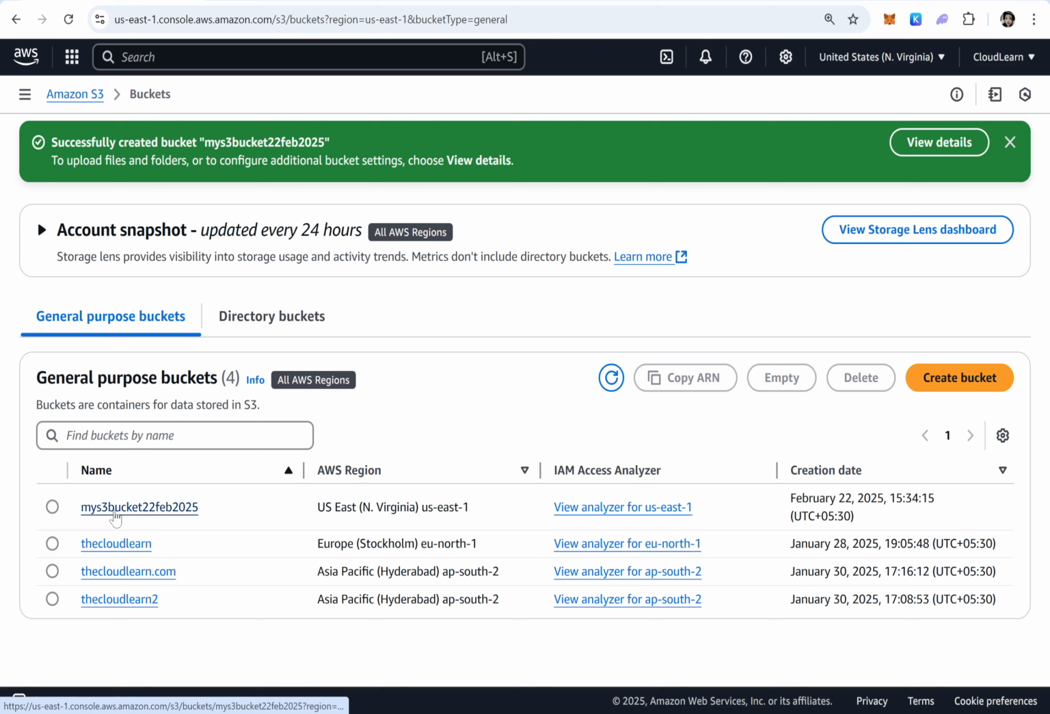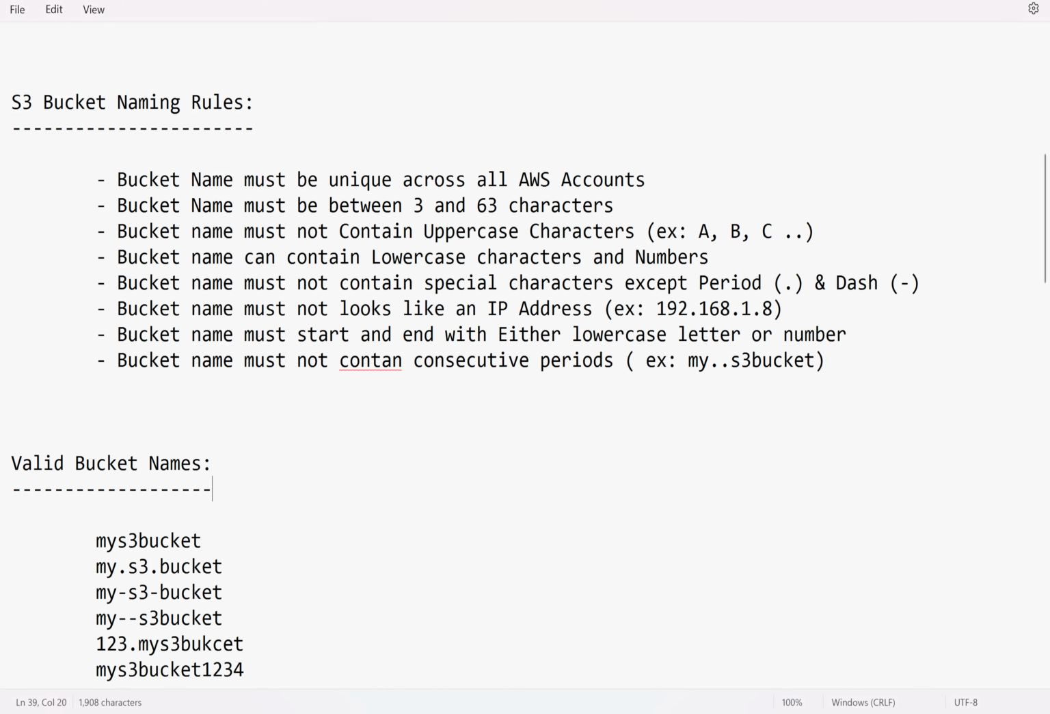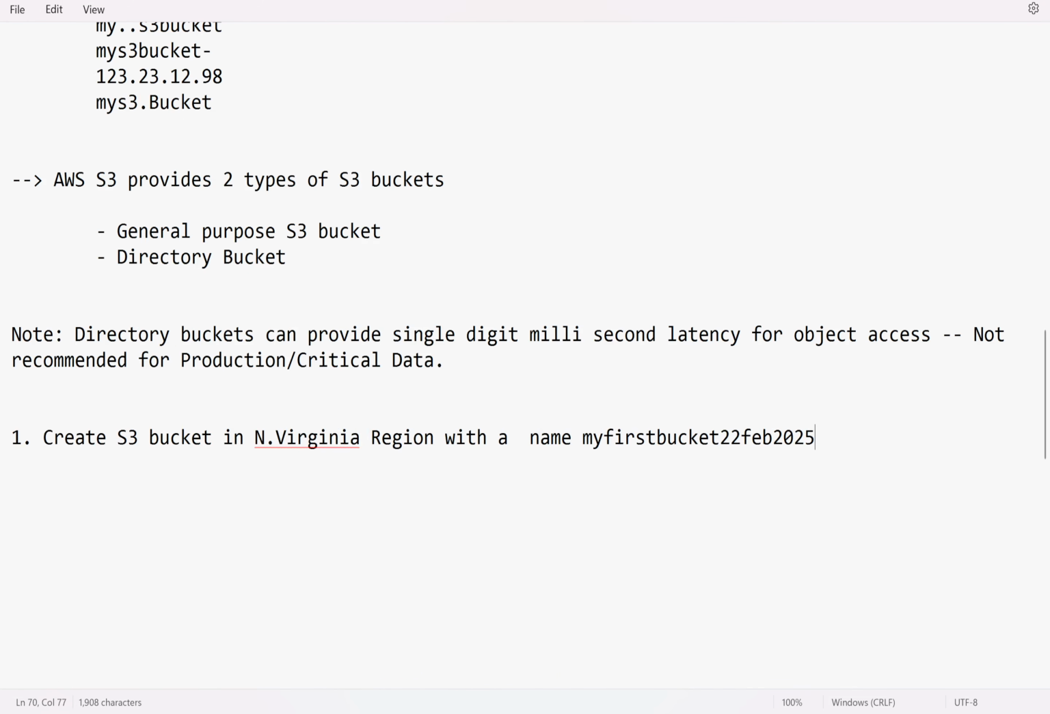See here, this is the bucket, my S3 bucket 22 Feb 2025, region Northern Virginia, US East 1, and creation date February 22, 2025. Now let us upload one object. How to upload an object into the S3 bucket? Upload any object into the S3 bucket with all default options. Don't change any options at the time of upload.